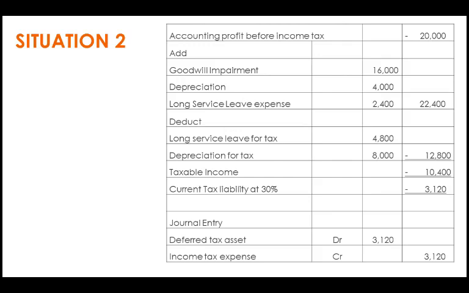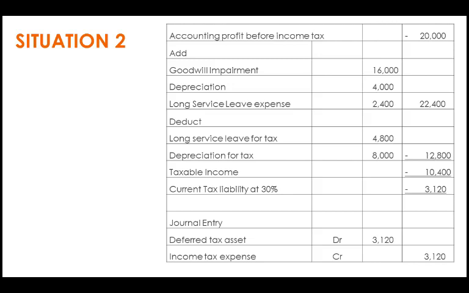For case number 2, we have a loss of 20,000 kina, and just the same, we have to add back those items which are non-deductible under tax rule, and then deduct those items that are allowed to be deducted under tax rule. And then we have a negative 10,400, or a loss of 10,400, and then multiply by the tax rate.